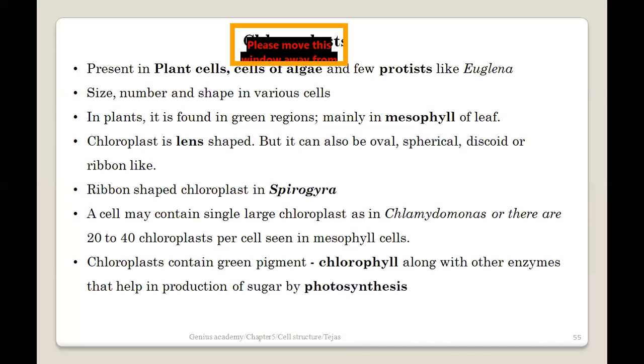Spirogyra is actually an algae. It's not a typical plant, but an algae which performs the process of photosynthesis. Okay, as you mentioned very clearly, उसका structure is like we call it fragmented kind of structure. So you mentioned very correctly that the process of fragmentation and all, that's absolutely correct, but this is an algae.